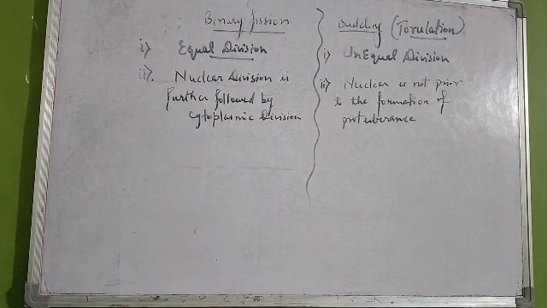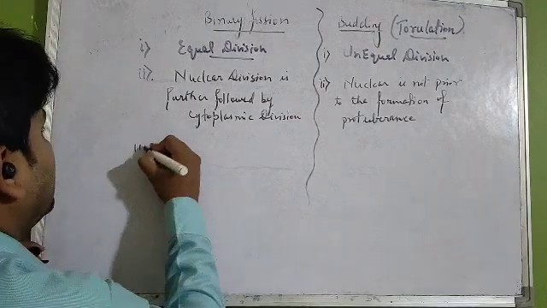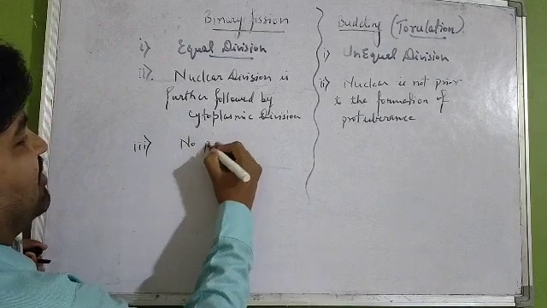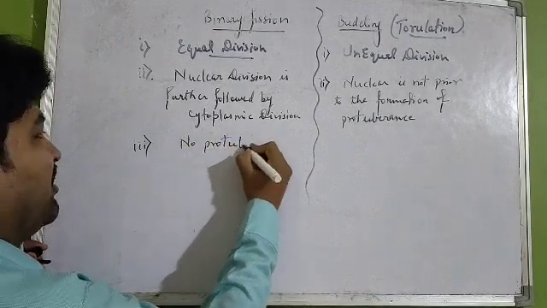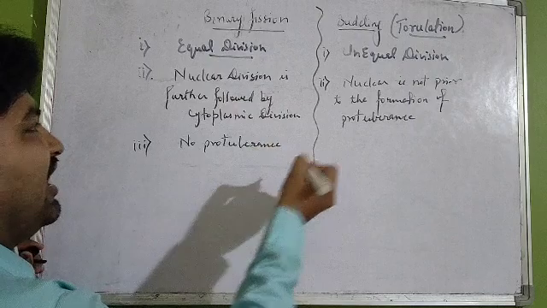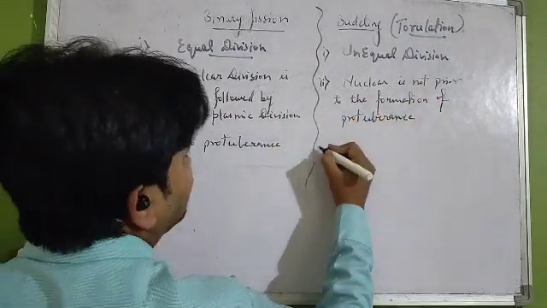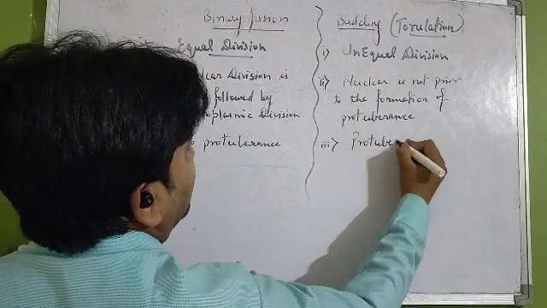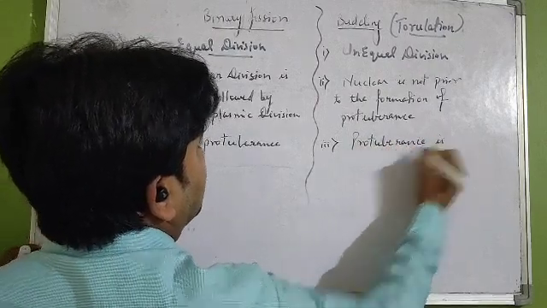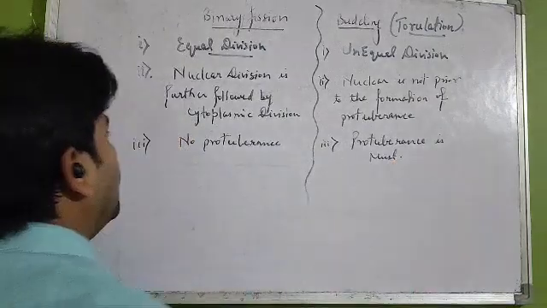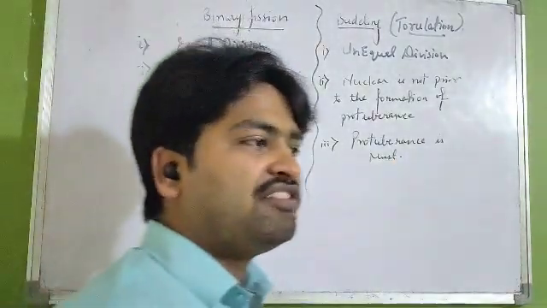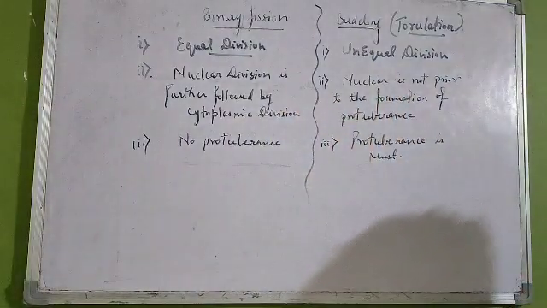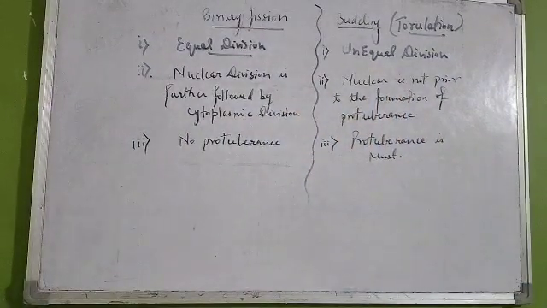Alright, now if we talk about the third important difference, so here no protuberance is required or can be seen, but in case of budding, protuberance is a must. See, so these are the basic differences, these are the major differences between binary fission and budding. You can write some more differences, you can add some more differences.